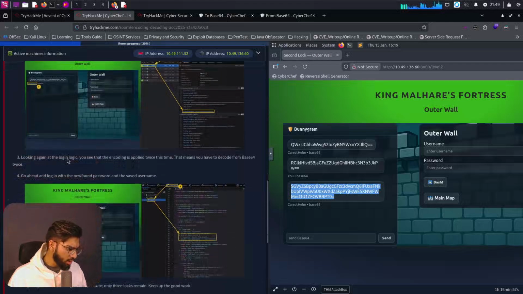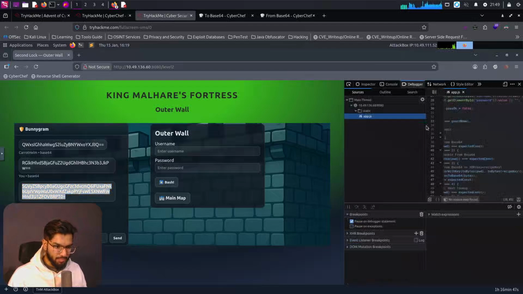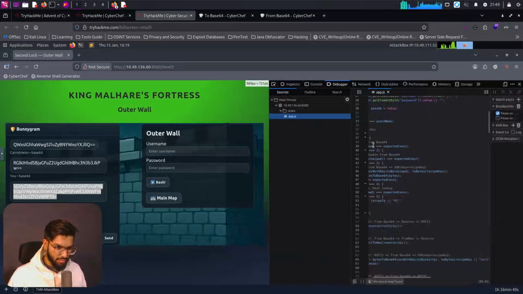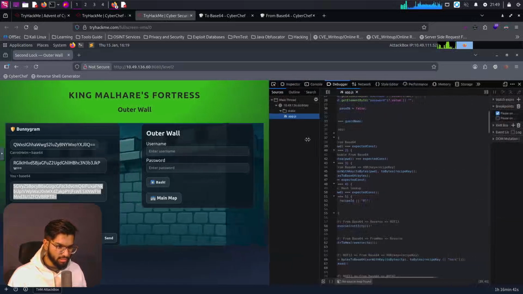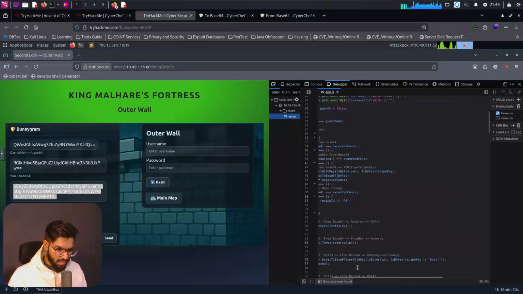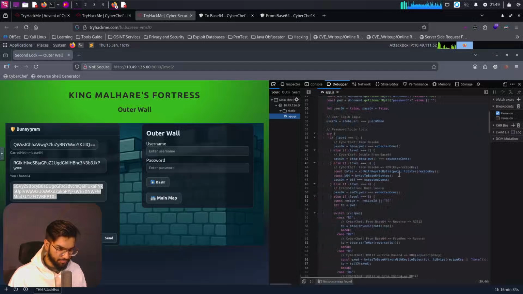Looking again at the login logic, you can see the encoding is applied twice this time. This means you need to encode the decoded from base 64 twice. Do we see that in the debugger? Let's open this in a more free manner, and also increase the code more. Can we push this here to see the logic?